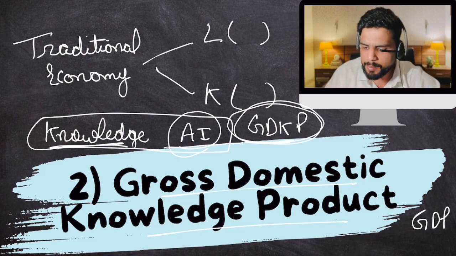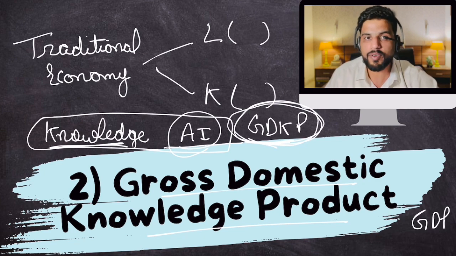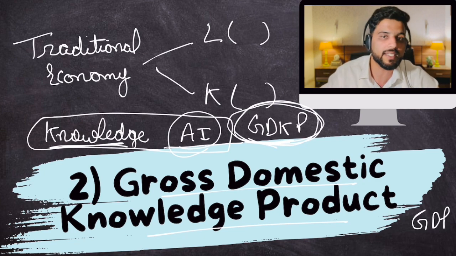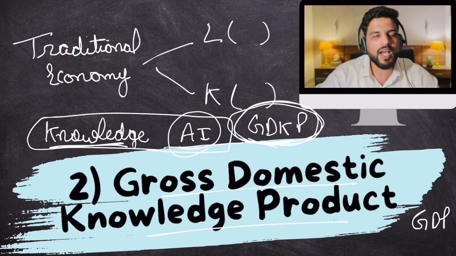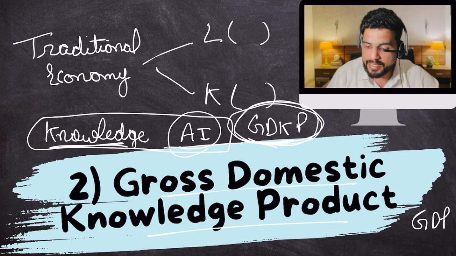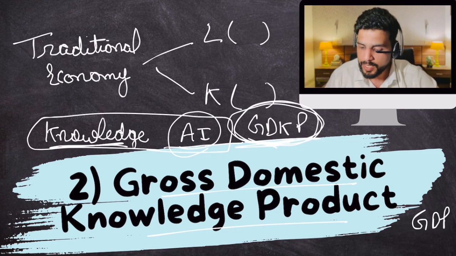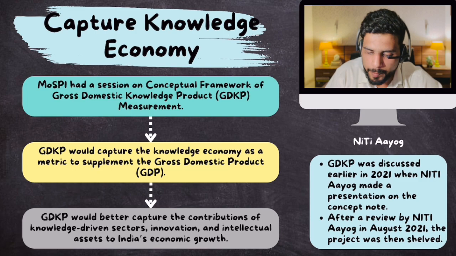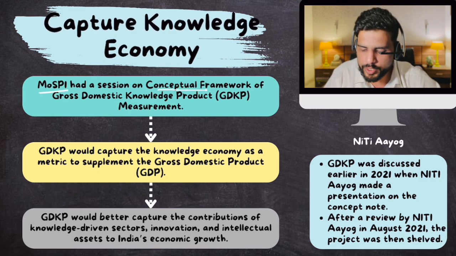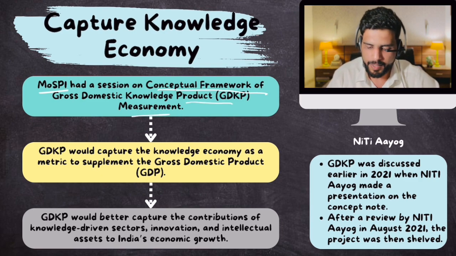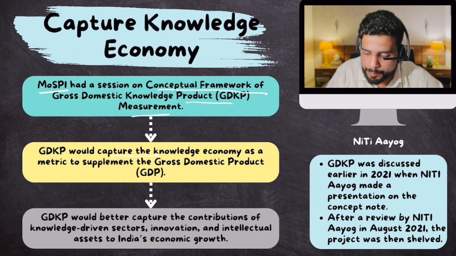That is why estimating GDKP is a little different, and that is why government is holding meetings to discuss a way out in estimating GDKP. Okay, so what was in the news? The Ministry of Statistics and Program Implementation had a session on the conceptual framework of GDKP measurement. How to measure GDKP? GDKP would capture the knowledge economy as a metric to supplement GDP.